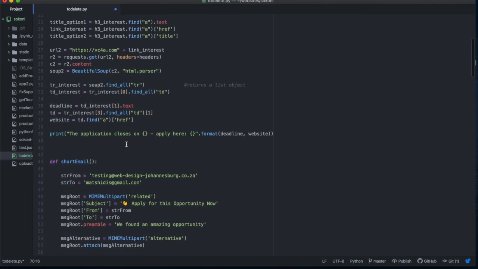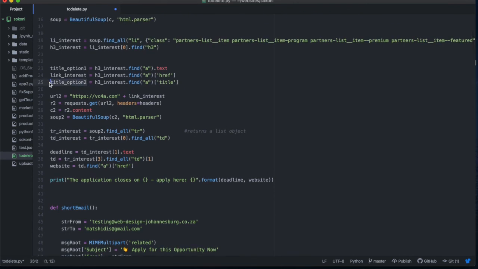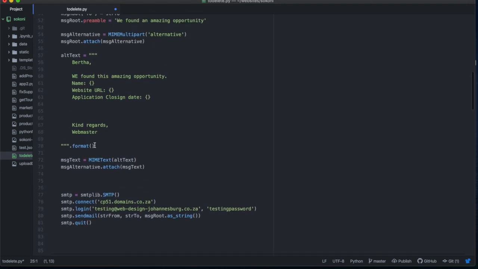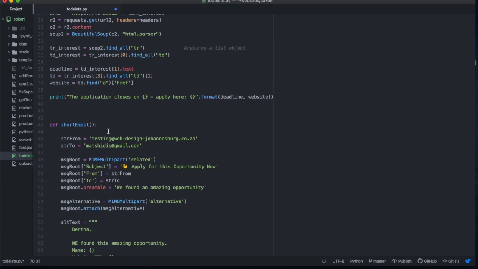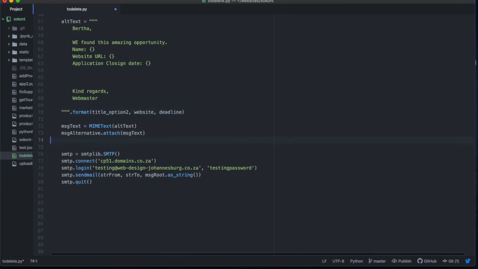So start with the name. The name is this title option 2. That will be the name, so just put it in there. The website URL is the one that we got in here, the website. And the deadline is called deadline, okay? So website, deadline, like that. Okay, so message text is our text, and then this is my username and password.